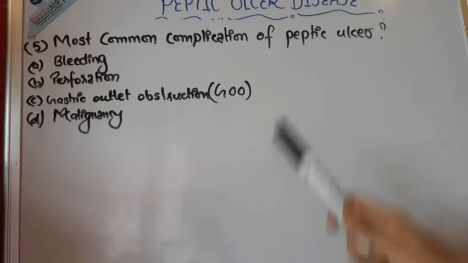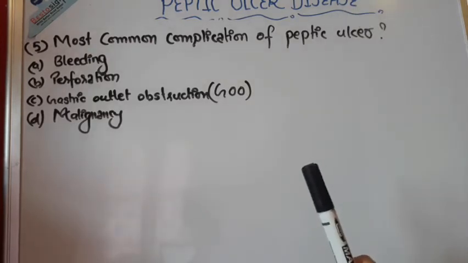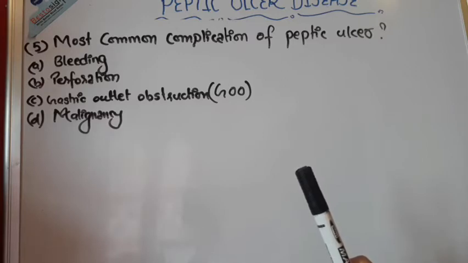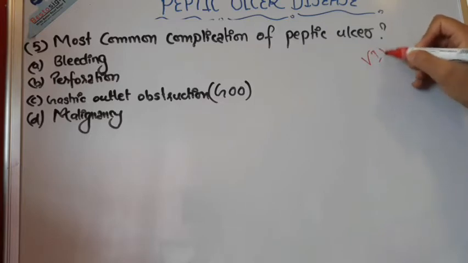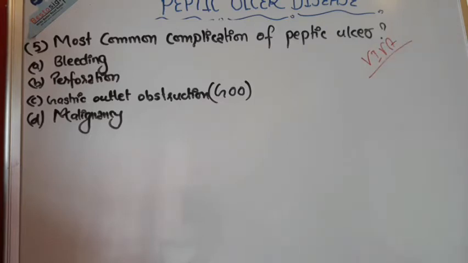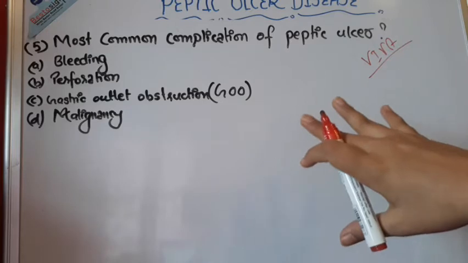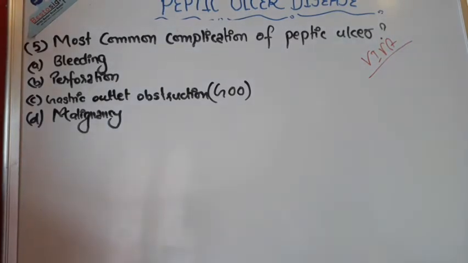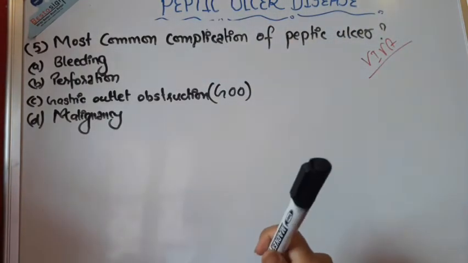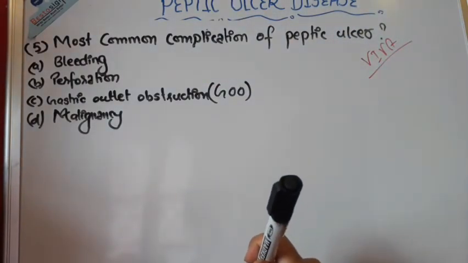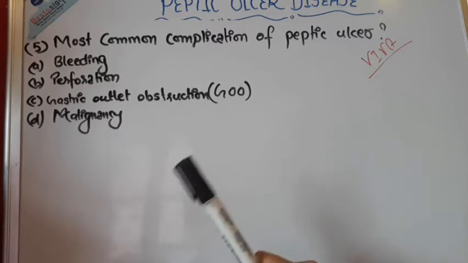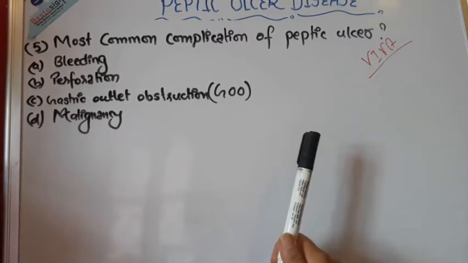Now the question number 5 says the most common complication of peptic ulcer is, and you have been given the options. This is also a very important viva question. The complications of peptic ulcer disease given are bleeding, perforation, gastric outlet obstruction, and malignancy. I think we have already discussed bleeding, about the gastroduodenal artery and the left gastric artery. We said that these are the arteries that cause bleeding in duodenal ulcer and stomach ulcer respectively.